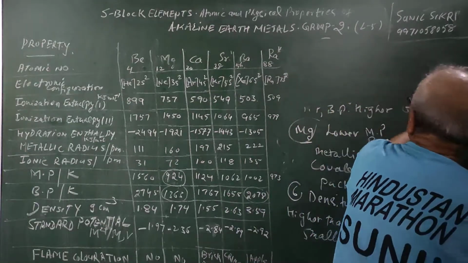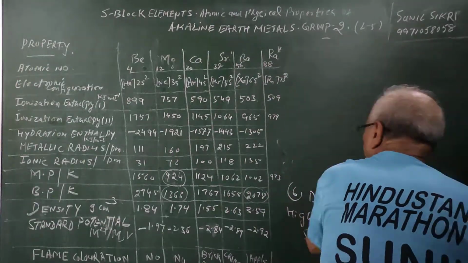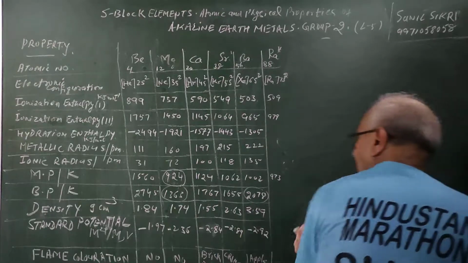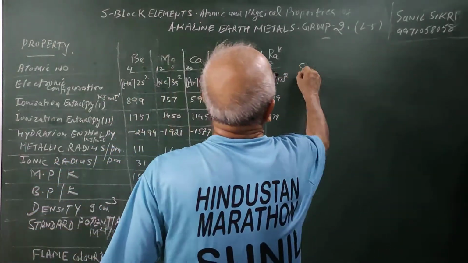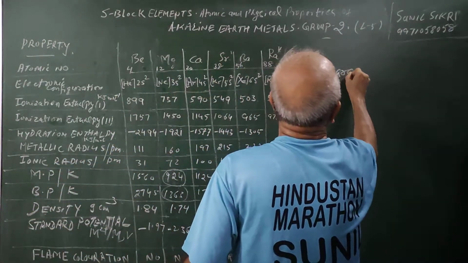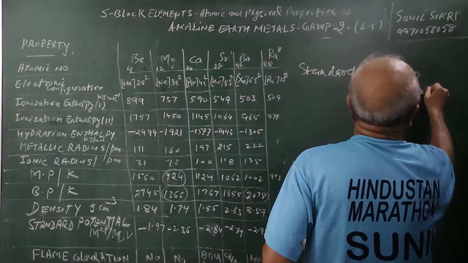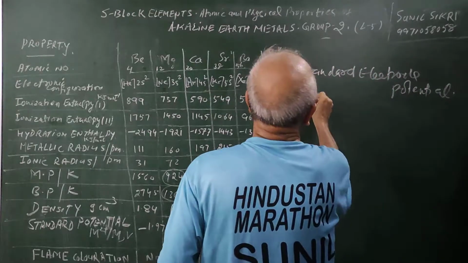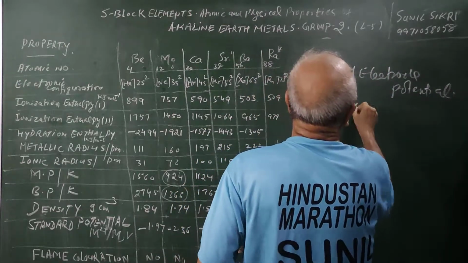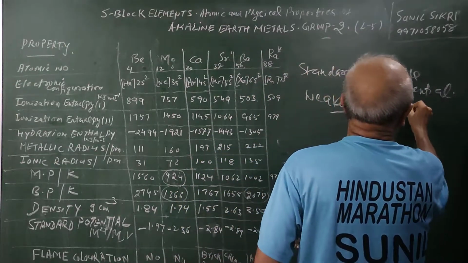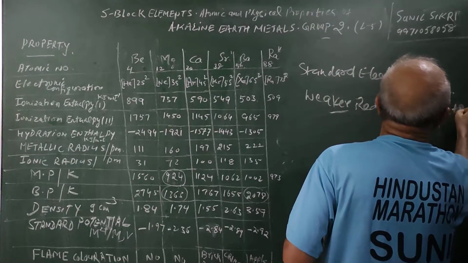Further, let us see, students, what we have here. We are talking of the standard electrode potential values, which will show their reducing nature. They are weaker reducing agents than group 1.